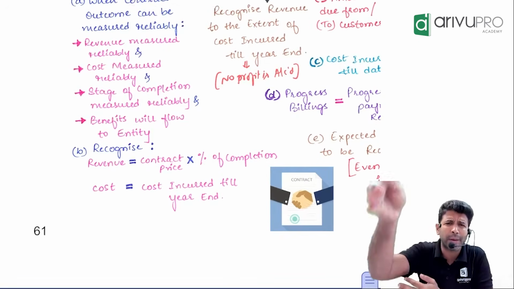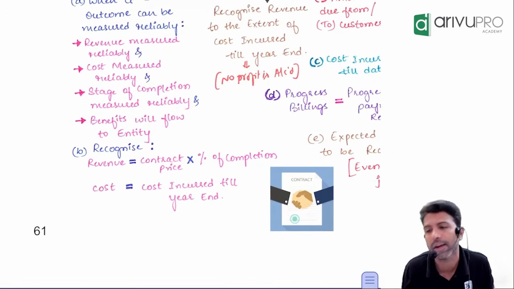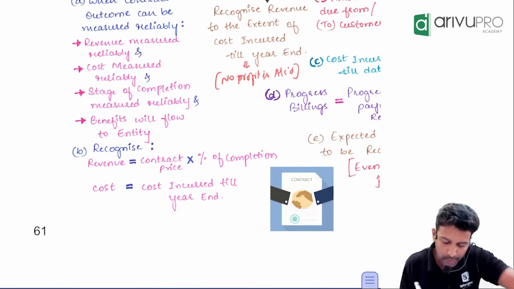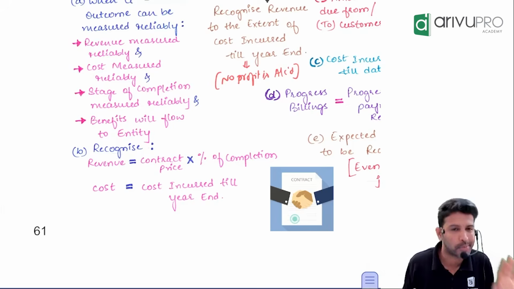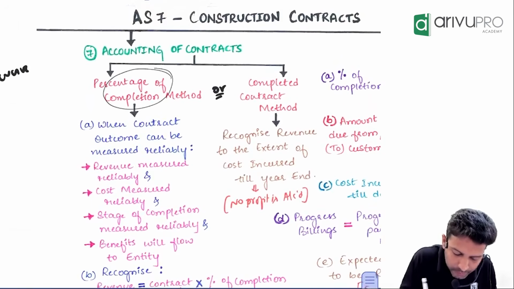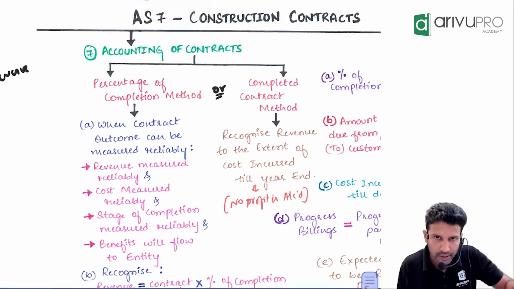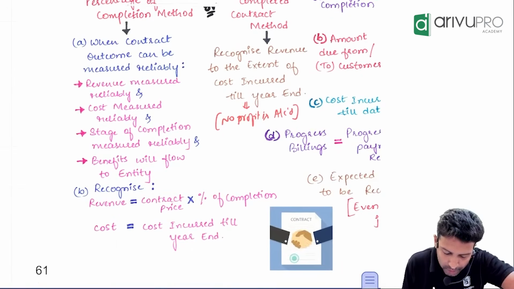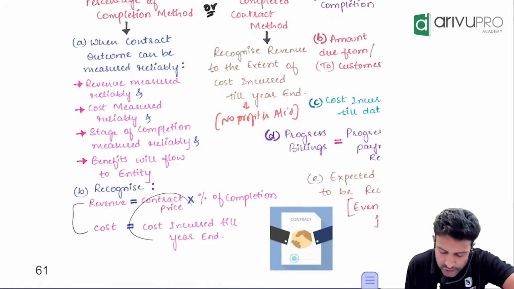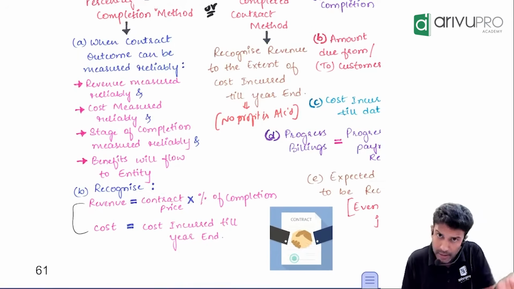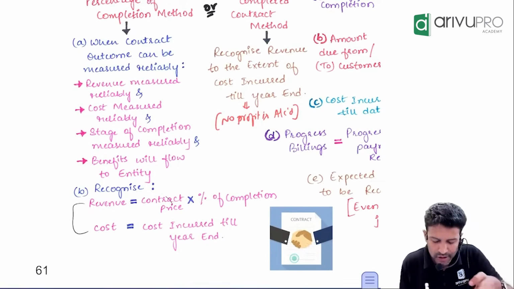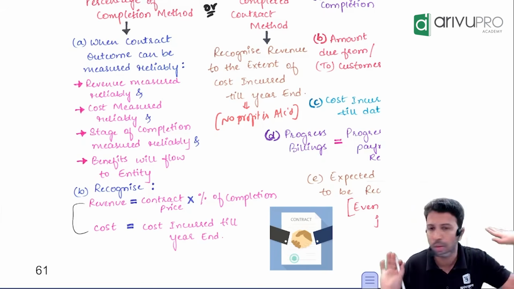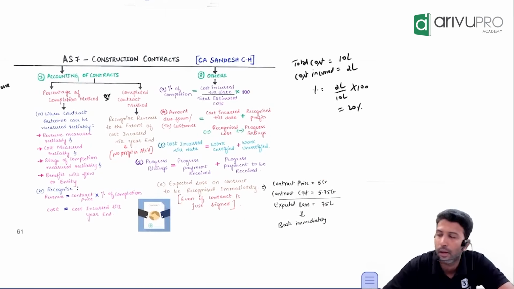How much ever you have spent in the current year, that much you book in the current year. Cost on actual basis, revenue on percentage basis. That's the funda of which method? Percentage of completion method. Do you think these two numbers will match? They may match, they may not match. The difference between these two is nothing but the contract's profit or the contract's loss. It is as simple as that.